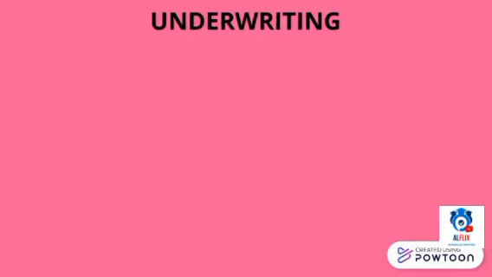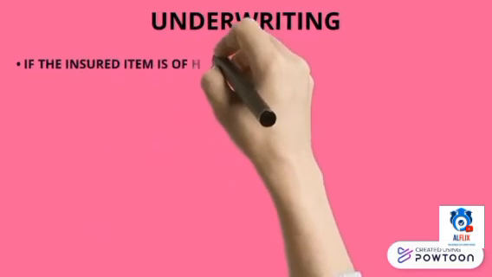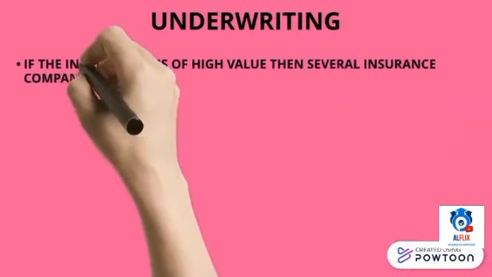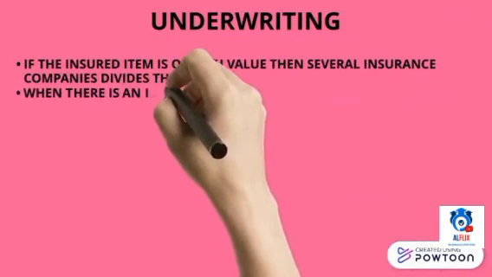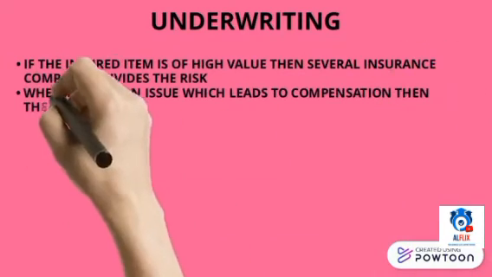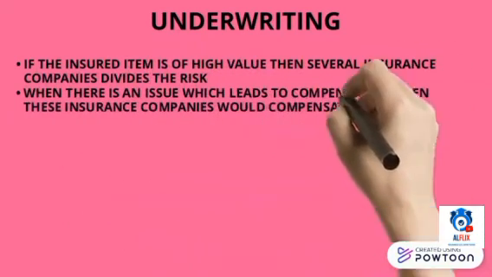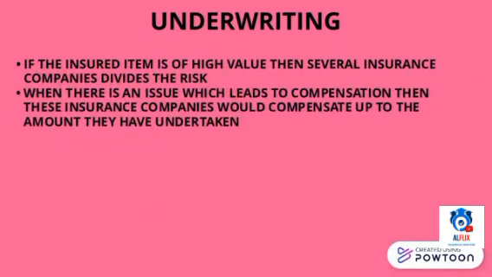Apart from that, there is something known as underwriting, where if the insured item is of high value, then several insurance companies divide the risk. And when there is an issue which leads to a compensation, then these insurance companies would compensate up to the amount they have undertaken.